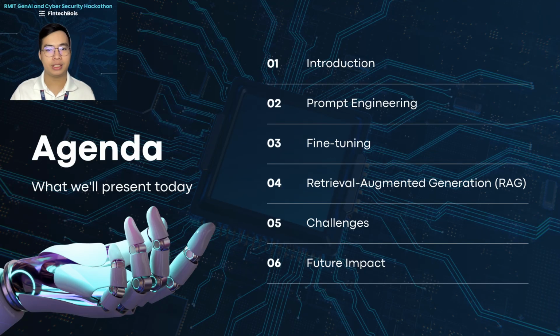Today, we are discussing strategies for improving accuracy, or optimizing, in natural language processing, or NLP. NLP has made impressive strides in recent years, but optimizing models to handle diverse, complex tasks requires sophisticated methods. In this presentation, we will break down three core strategies to enhance NLP accuracy: prompt engineering, fine-tuning, and retrieval augmented generation. We also discuss the unique challenges these strategies bring and explore the future implications.